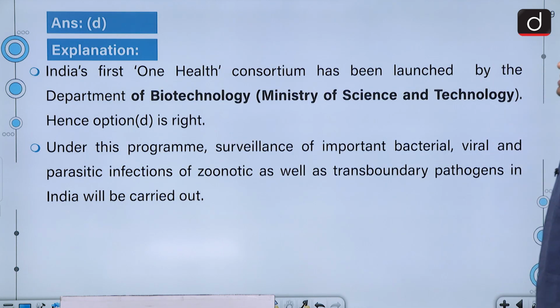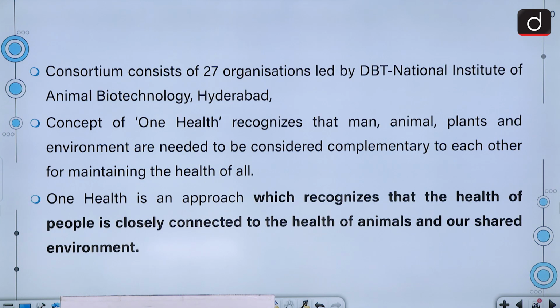Let us have a look at the explanation. India's first One Health Consortium has been launched by the Department of Biotechnology under the Ministry of Science and Technology. Hence option D is correct. Under this program, surveillance of important bacterial, viral and parasitic infections of zoonotic as well as transboundary pathogens in India will be carried out. The consortium consists of 27 organizations led by the DBT National Institute of Animal Biotechnology, Hyderabad.